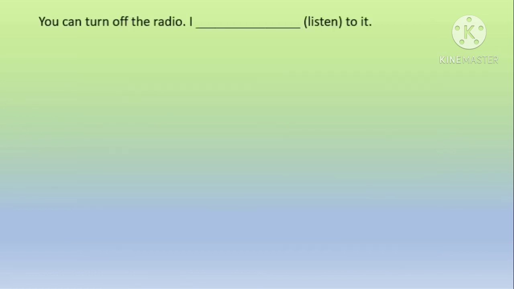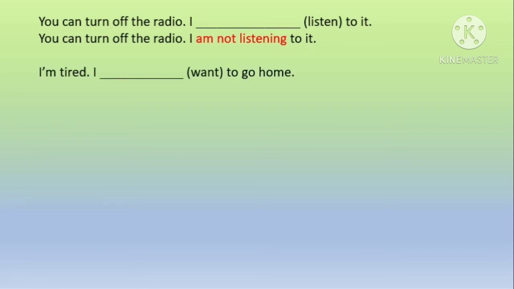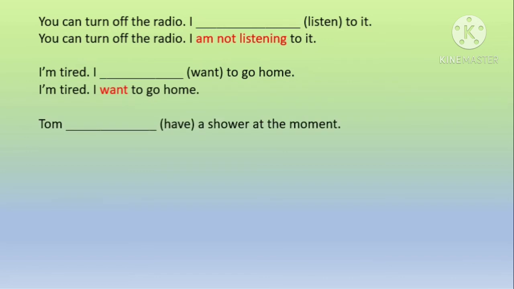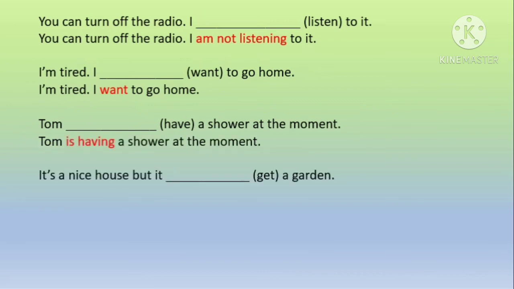So let us have this exercise. You can turn off the radio. What do you write here? Use the verb which is given in the bracket. I'm not listening to it. So this sentence is in present continuous. I'm tired. What do I want to do? I want to go home. Tom, a shower at the moment. So the action which is going on at the moment. So you write Tom is having a shower at the moment.